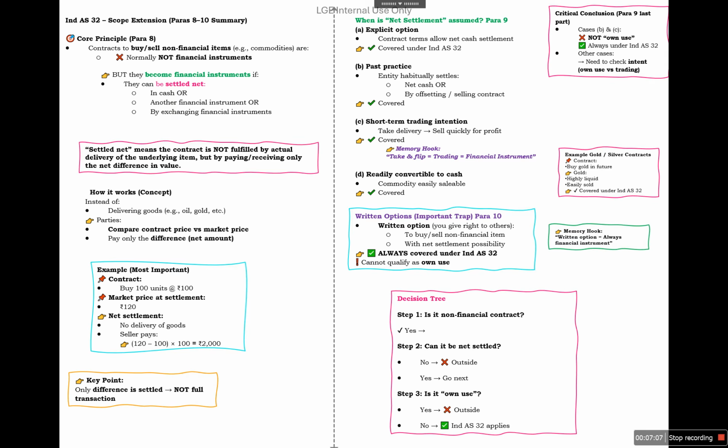So there are three conditions. If we are dealing with a non-financial contract, then we need to go for the next condition, whether it can be net settled. If it can be net settled, we need to check the own use condition. And if all three conditions are satisfied, in that case it will be covered by Ind AS 32.